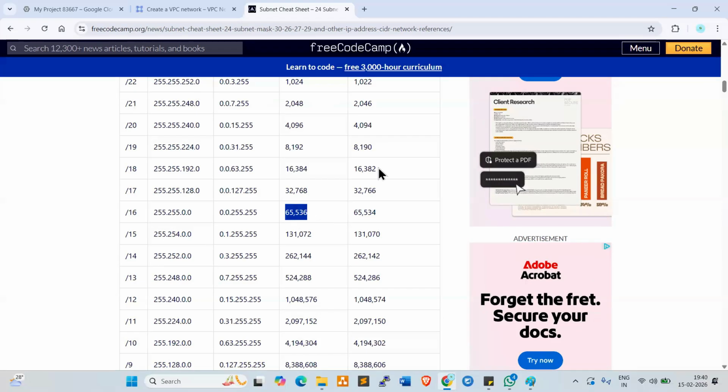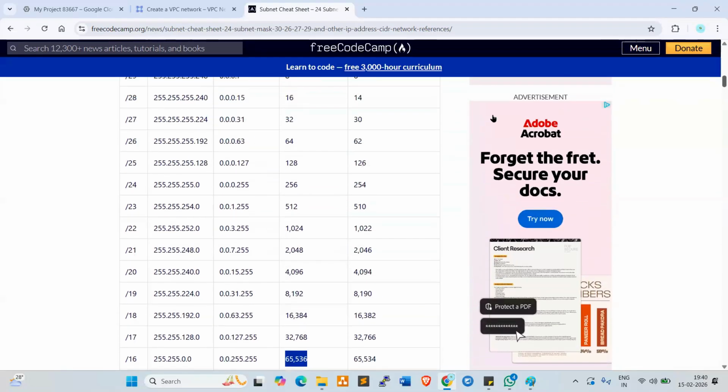Slash 24 we can accommodate 256, of which we can use 254 only, right? The other 2 IPs are for broadcasting and the network address. Slash 20, 4,096, usable IPs 4,094, right?